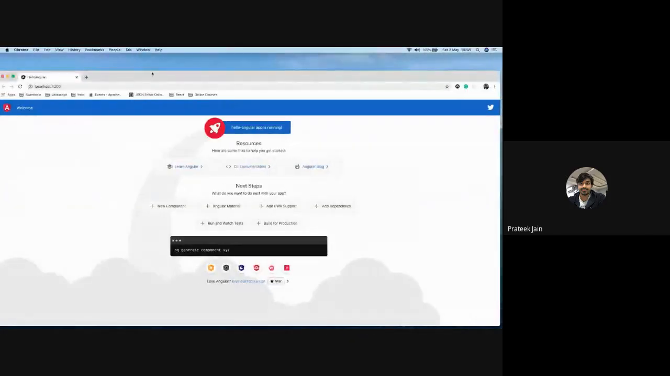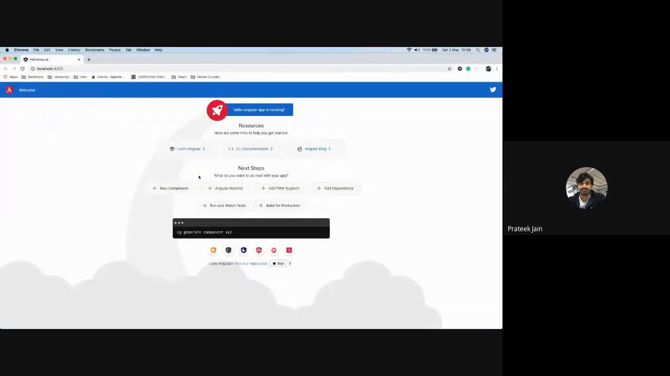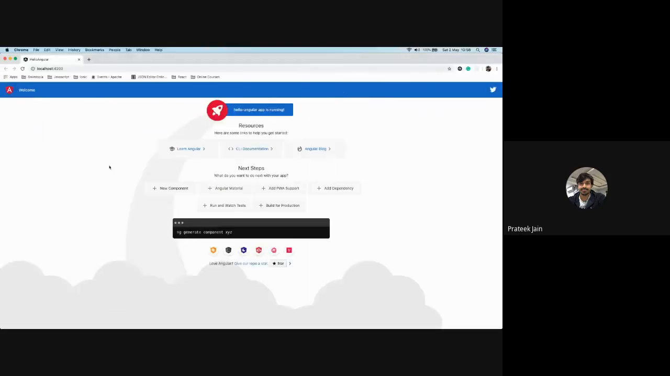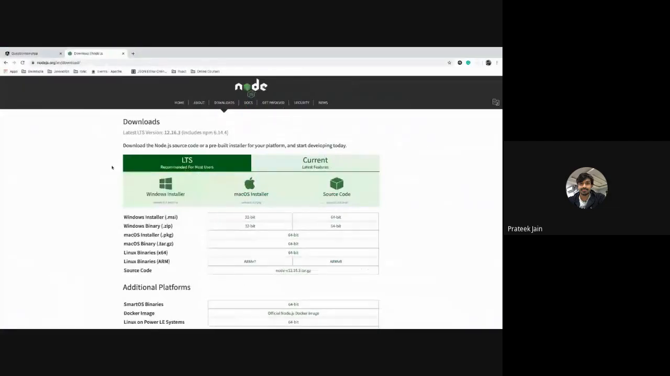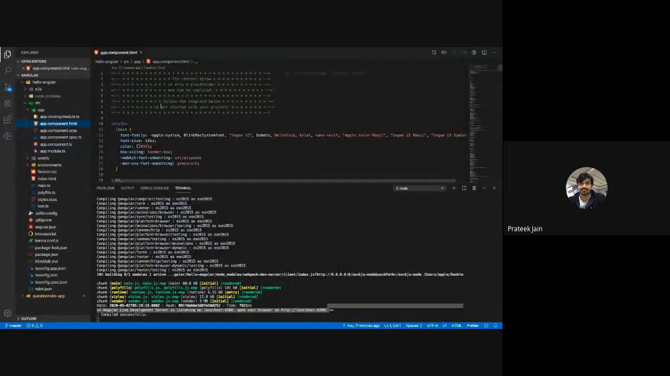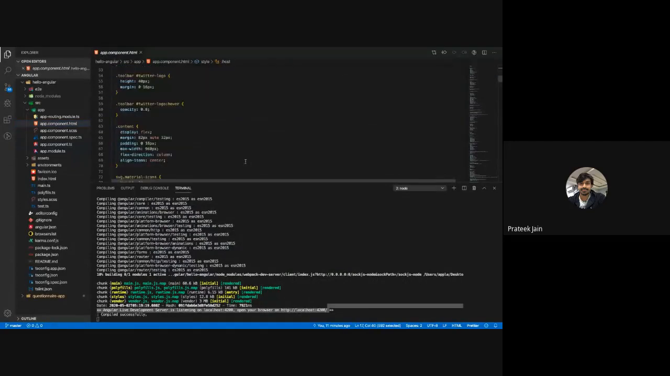whatever you see in this website is my component, and this UI which is coming, is coming because of my component. If you want to see what actually is here and how it is getting shown, I can show you that. You can go to the HTML part of that component, you can see everything which is written here, and that is what is shown there.